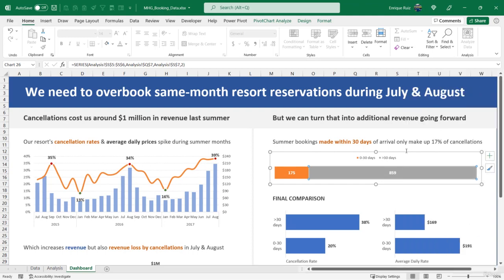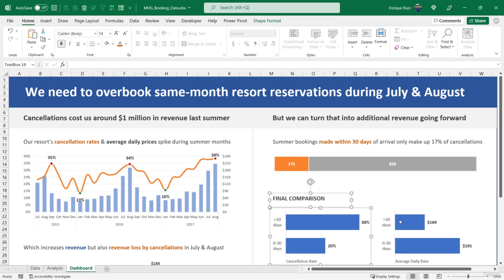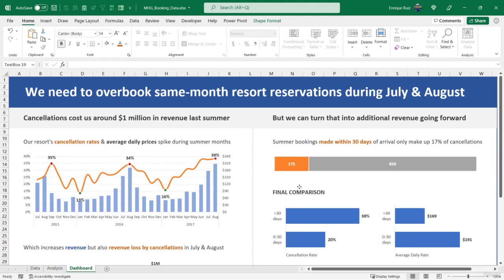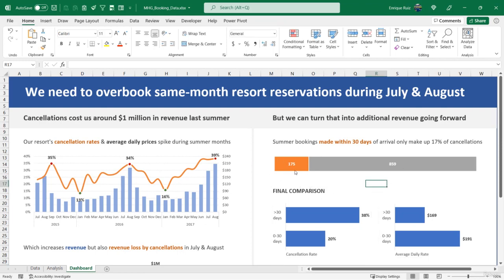So close this, delete the legend, and we can make this a bit smaller. Move these up. So now we're presenting this segment as an area of opportunity. Now let's really drive it home.